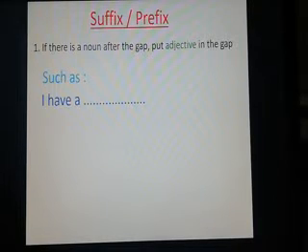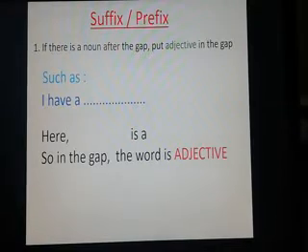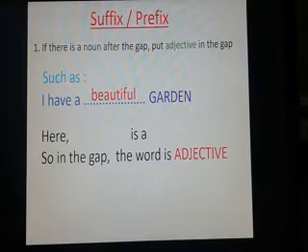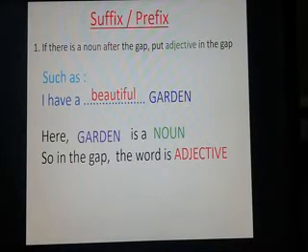I have a dash garden. Here the word after the gap is a noun, so in the gap the word is an adjective. Actually, I have a beautiful garden. Beautiful garden. Garden is a noun. So in the gap the word is an adjective.